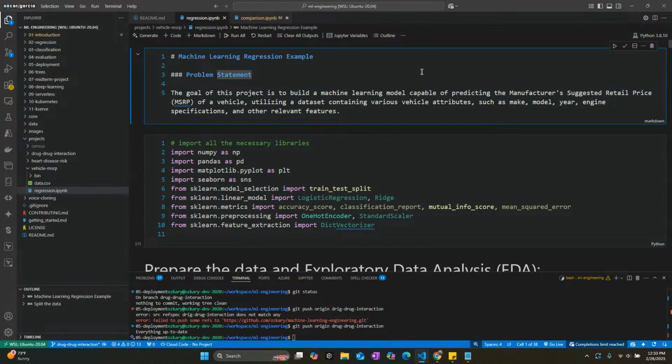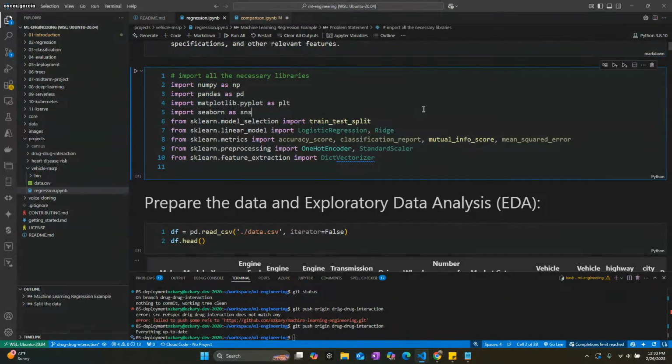So we're going to start with the problem statement, right? The problem statement here is that we want to build a model that's going to help us do MSRP price prediction, utilizing our data set with attributes like make, model, year, engine, and so on. So that's what we're trying to do: create a model that's going to allow us to create a vehicle price predictor.